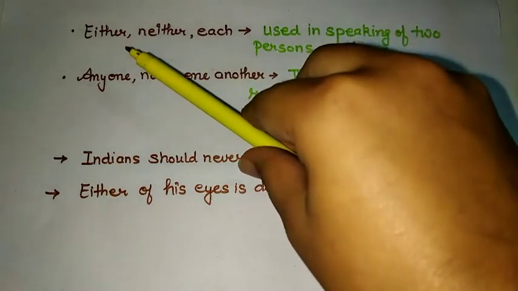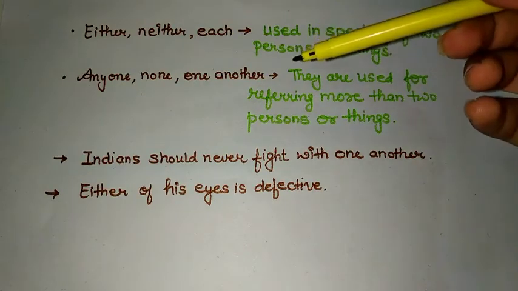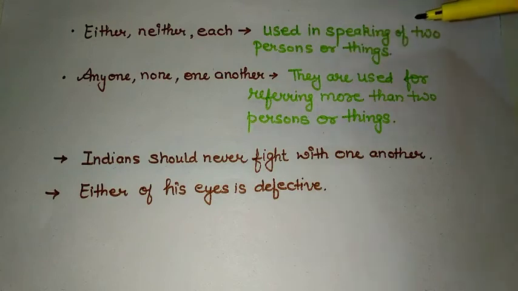When we use either, neither and each, we are talking about only two persons or things. So they are used in speaking of two persons. When we use anyone, none, one another, they are used for referring more than two persons or things.